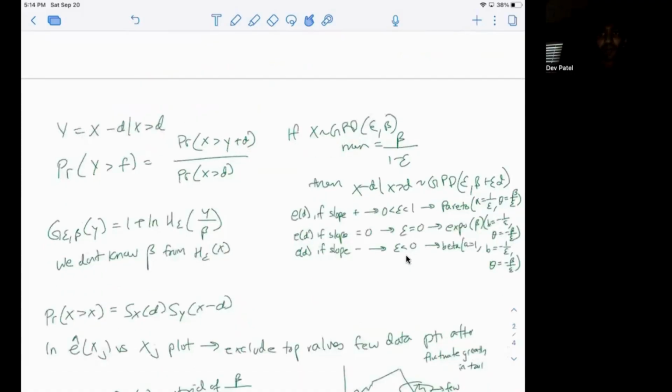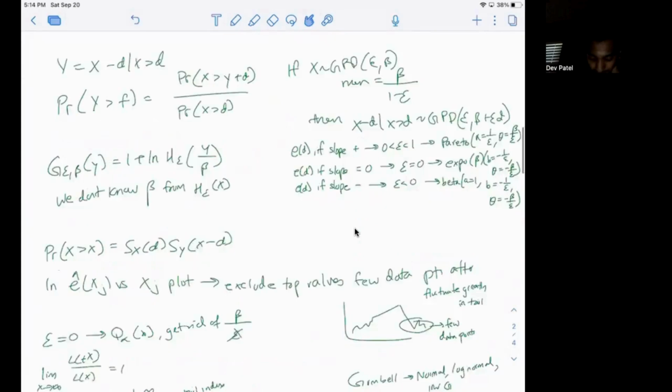So we talked about maxima of a block, right? Now, if we extend that to excess loss, it's almost a similar concept in that we're modeling tails. We have X minus d given X is greater than d, that's your excess loss.